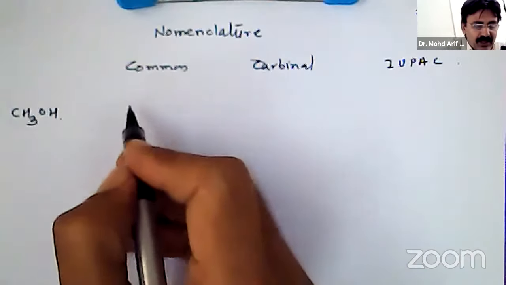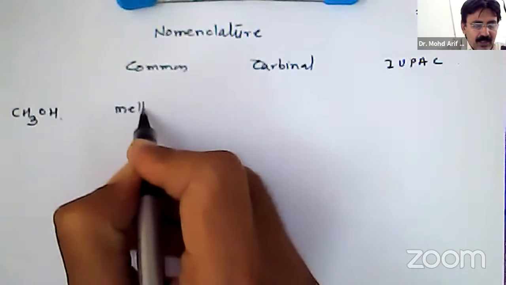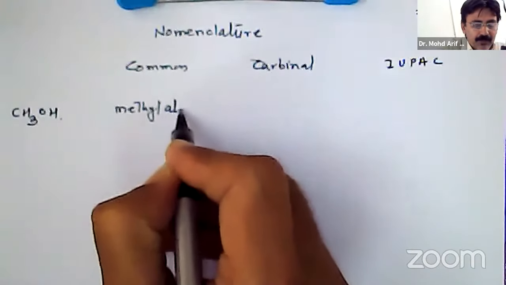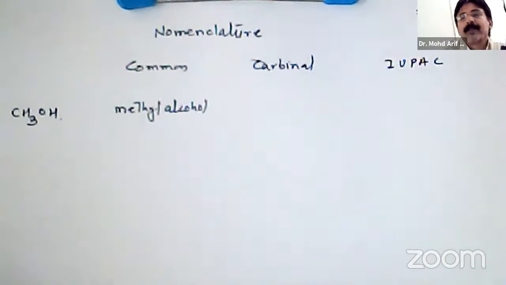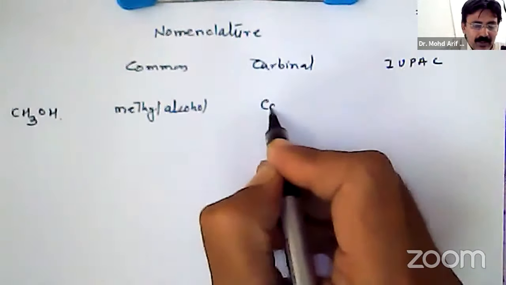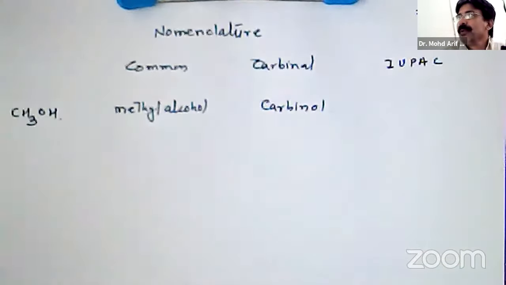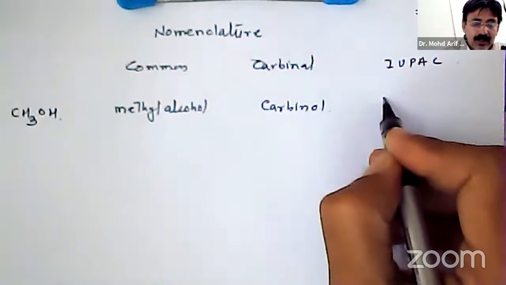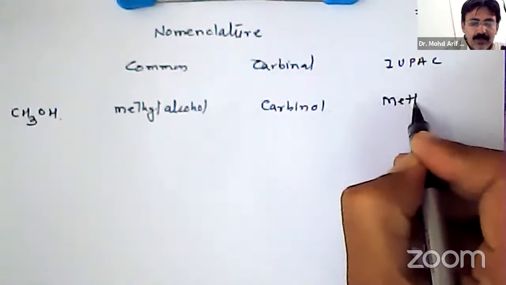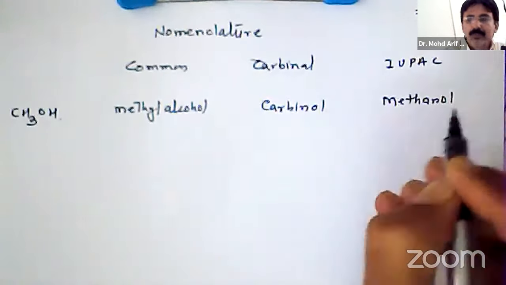In common system, the name is methyl alcohol. In carbinol, it is known as carbinol. In IUPAC system, it will be methanol.